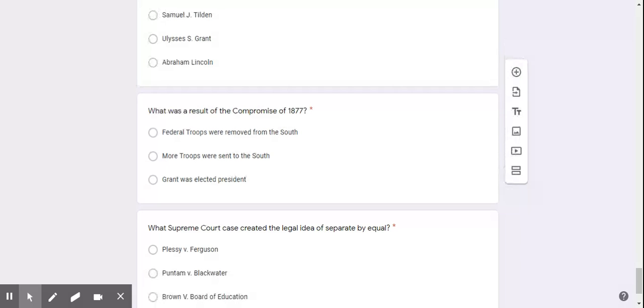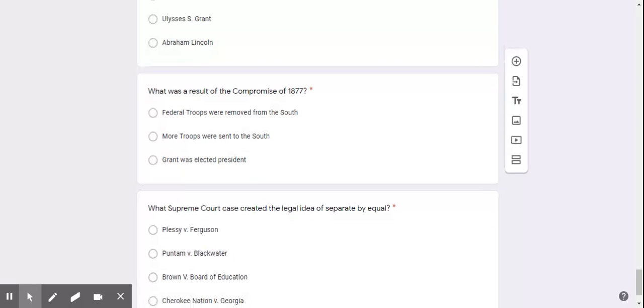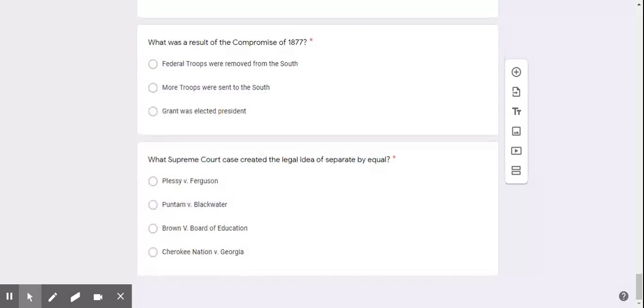What was the result of the Compromise of 1877? Federal troops were removed from the South. More troops were sent to the South. Grant was elected president. What Supreme Court case created the legal idea of separate but equal? Plessy v. Ferguson, Puntland v. Blackwater, Brown v. Board of Education, Cherokee Nation v. Georgia.